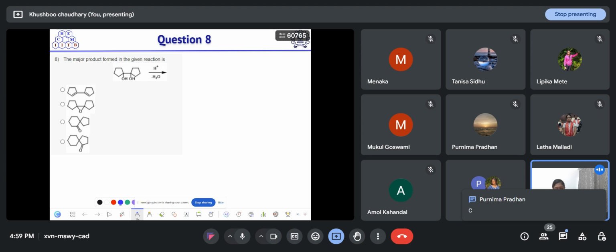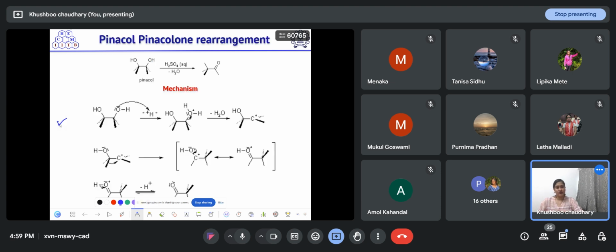Okay, so the correct option is option C. Epoxide is not so stable when it is connected to two 5-member rings, so this is not stable here. In the pinacol rearrangement, the mechanism involved is that you have a diol and it leads to the formation of a ketone. When the diol abstracts this proton, this species will form.